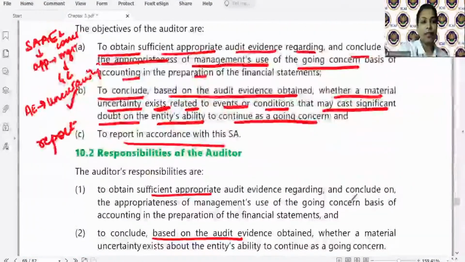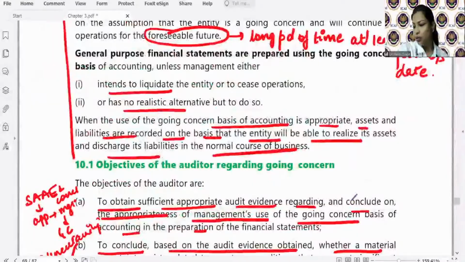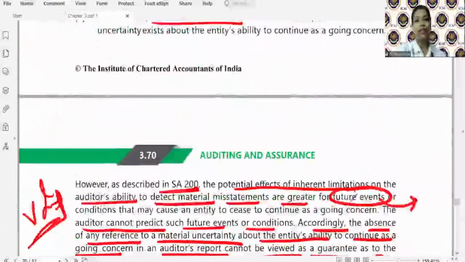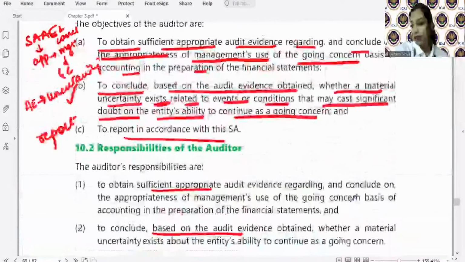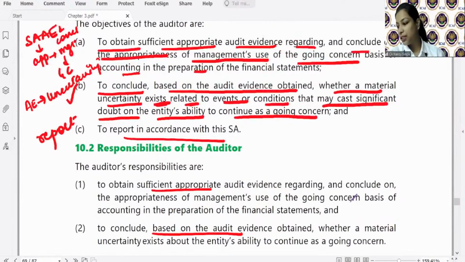Okay? Is it clear? So very, very important. You may get a question that auditor signed his report and after a week there was a fire. So management held auditor responsible for signing on the wrong audit report or like that. So auditor cannot be held responsible for predicting such future events or conditions. Okay, clear? Which point, Dhyanesh, you want me to repeat? Which point? Quickly send in your replies.